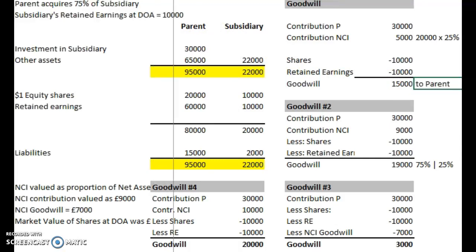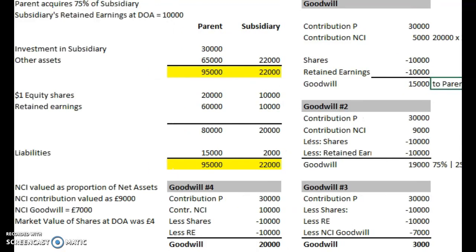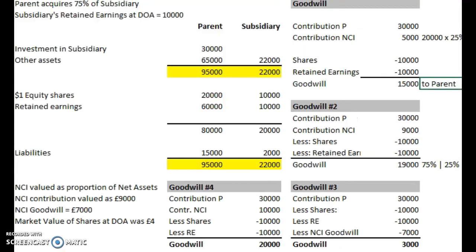So let me just see if I can, there we go, squeeze that in. And those are our goodwill calculations. 4 different methods of valuing NCI goodwill. Each one gives a different number, and then we'll use these goodwill figures later on to put into the consolidated statement of financial position. So that's valuing NCI goodwill.